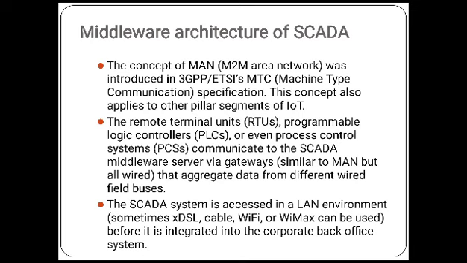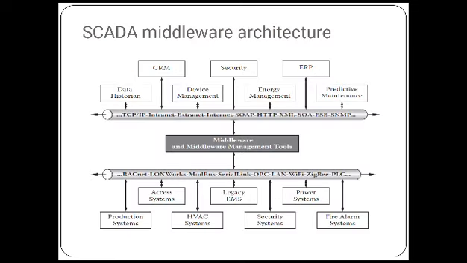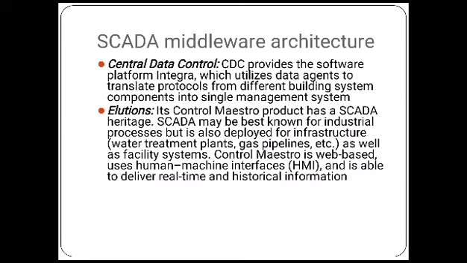The SCADA system is accessed in the LAN environment. Sometimes xDSL, cable, Wi-Fi, WiMAX can be used before it is integrated into the corporate back office. Middleware architecture: it will have Modbus, normally with applications like fire alarm, security system, HVAC system, production system. With access to Modbus serial level, middleware and middleware management tools, TCP/IP internet and extranet, device management, security, up to ERP. So this is the basic SCADA middleware architecture.